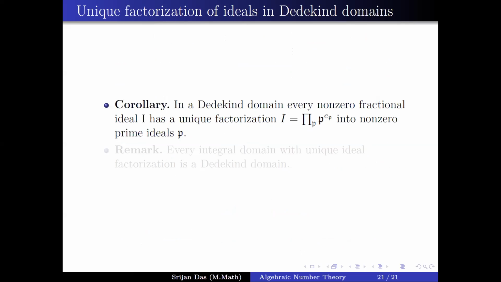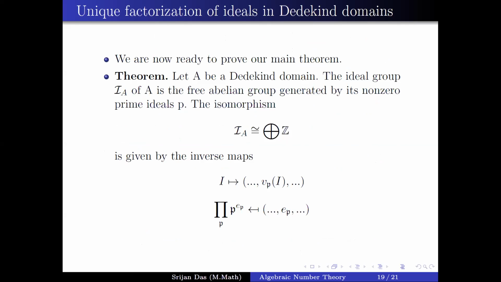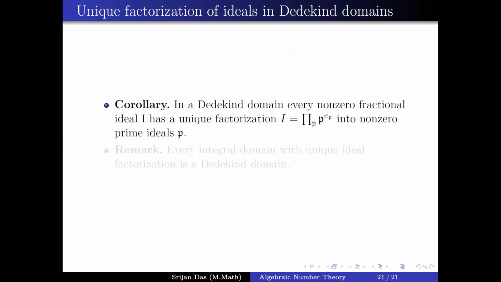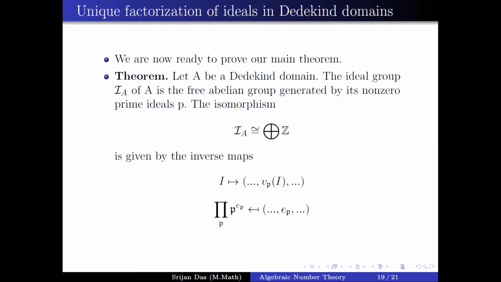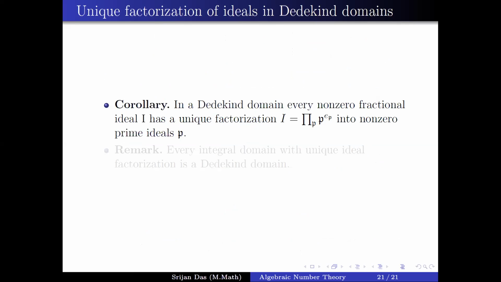Now the corollary from this definition is the most important result. This is not actually a corollary of the theorem, but of the explicit map we gave: every ideal I we take, we map to v_P(I), and taking its inverse, it goes to P to the power v_P(I). So every ideal I can be written as the product of P to the power e_P over non-zero prime ideals P. The final remark is that the converse of this result is true: every integral domain with unique ideal factorization is a Dedekind domain. It is quite a tough result, but it is true. Thank you.